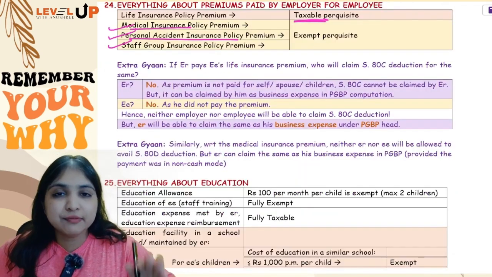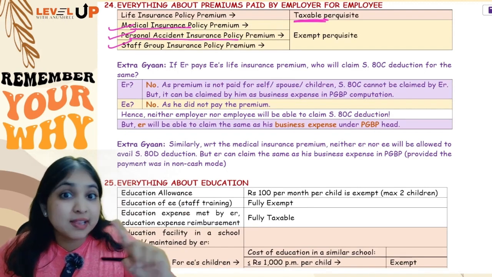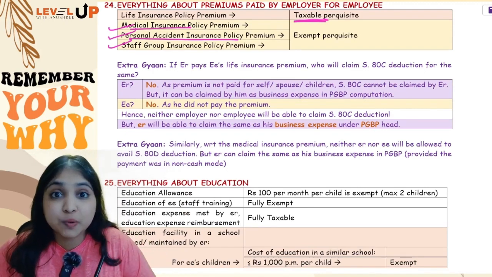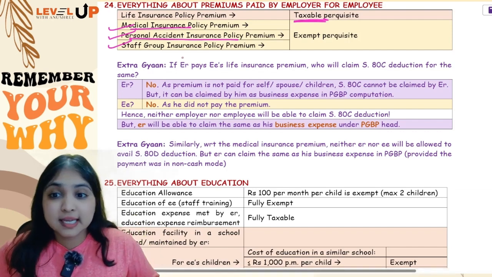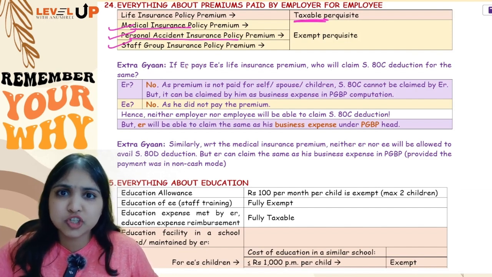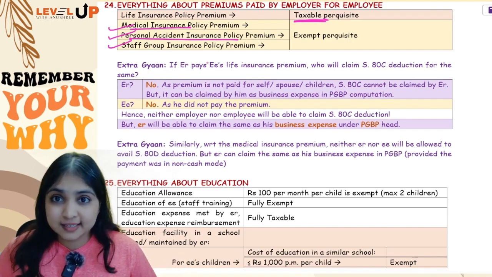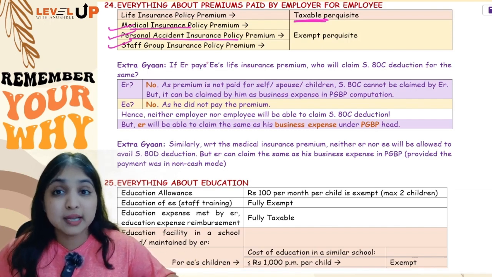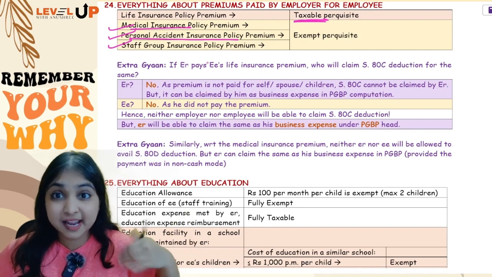Now see, if the employer is paying your life insurance premium, who will get 80C deduction? Will the employer get 80C deduction or will the employee get? The answer is neither. Neither of them will get. The reason is, see, who is actually paying? Employer. But is he paying for self, spouse or children? No, he is paying for his employee. So the employer will not get 80C deduction. Then what about the employee? Is the employee paying himself? He is not paying. His employer is paying.